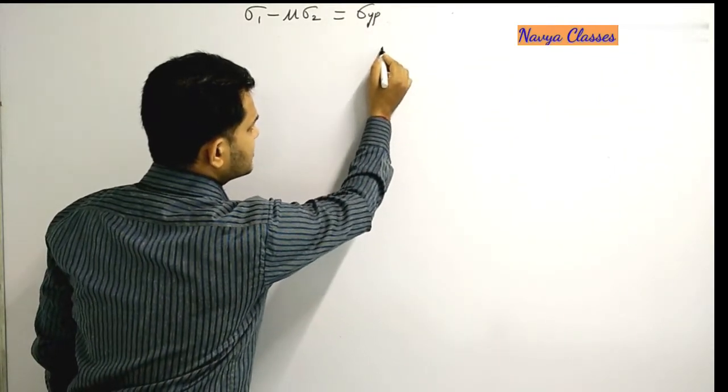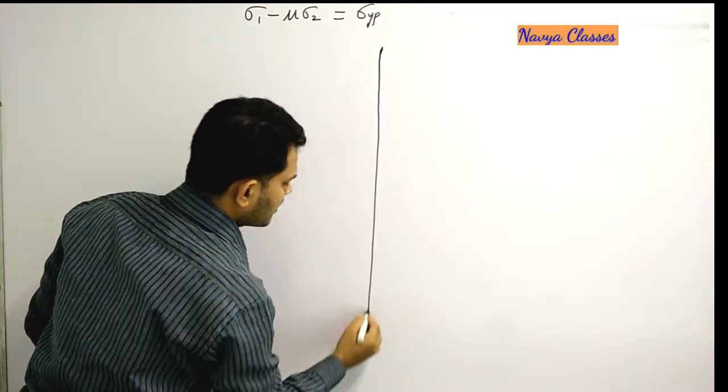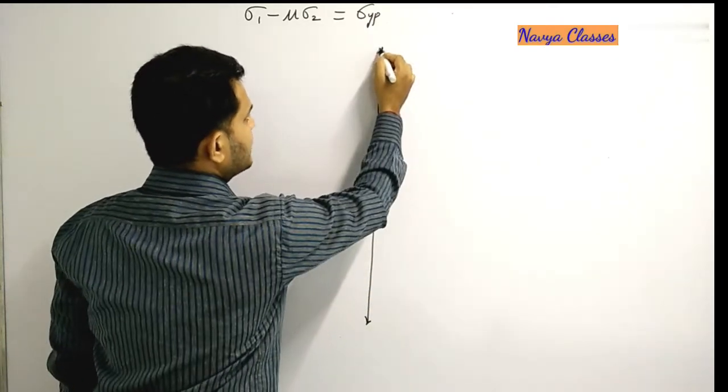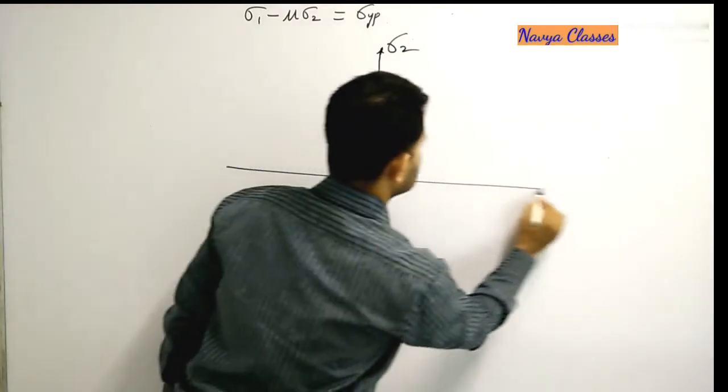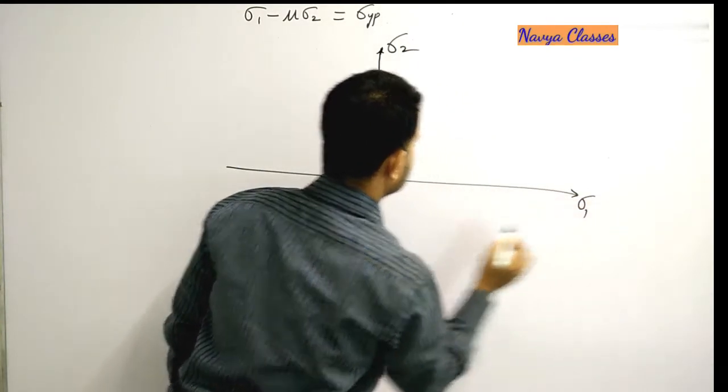As in the case of the previous two plots, we have sigma 2 here, say this is sigma 1.